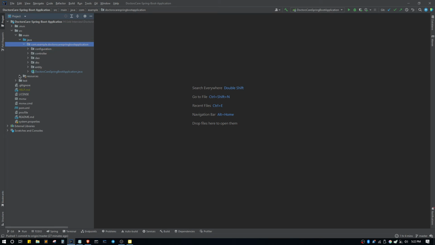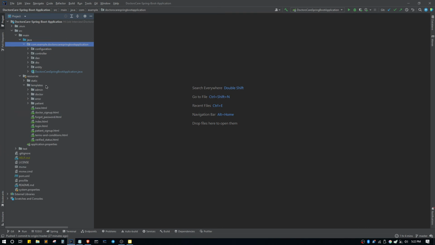In the resources, we have done all the front-end stuff. Inside templates, you'll see we have written all the HTML files, and in static, we have written all the CSS, images, and JavaScript files.